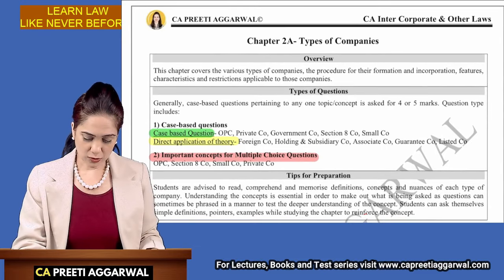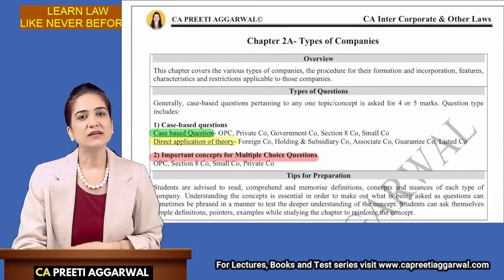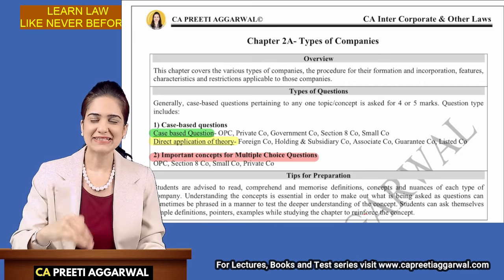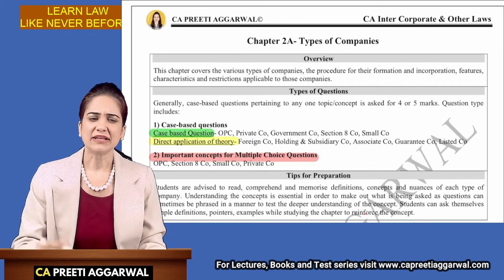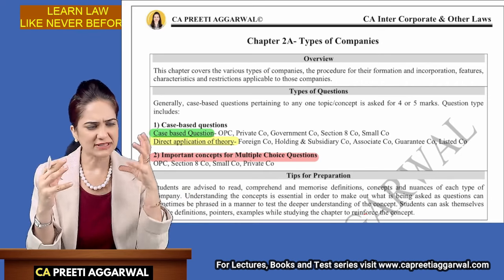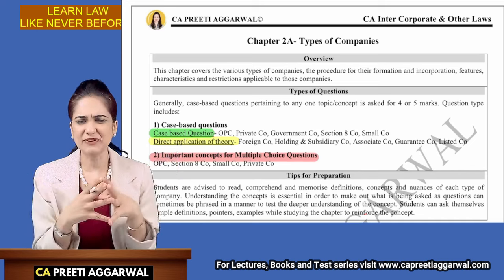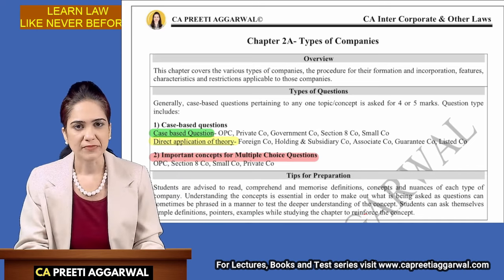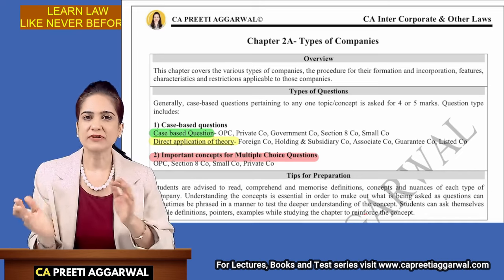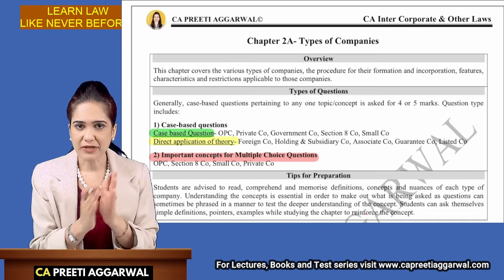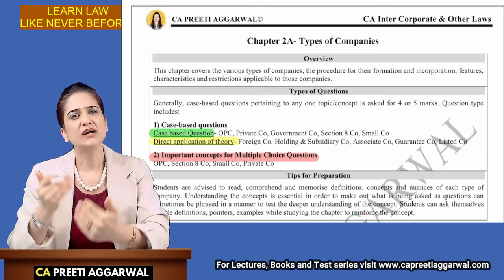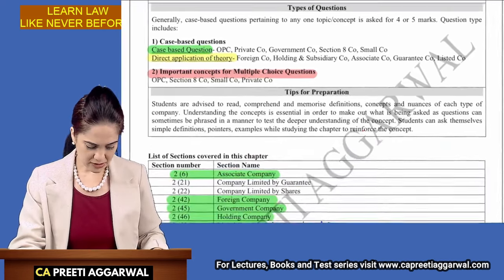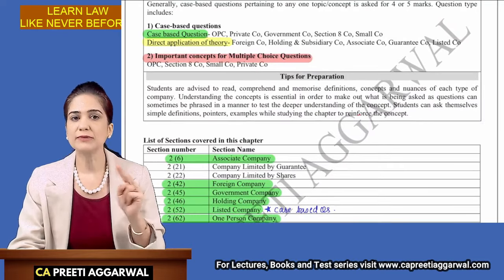Okay, so you will not find this in the ICAI module. This is one chapter which is there in my textbook. The reason is that they have combined all the definitions, types of companies, everything into one chapter, that is preliminary, and then another chapter, incorporation. But what I have done is all the types of companies are in chapter 2A, then 2B covers incorporation of company, MOA, etc.